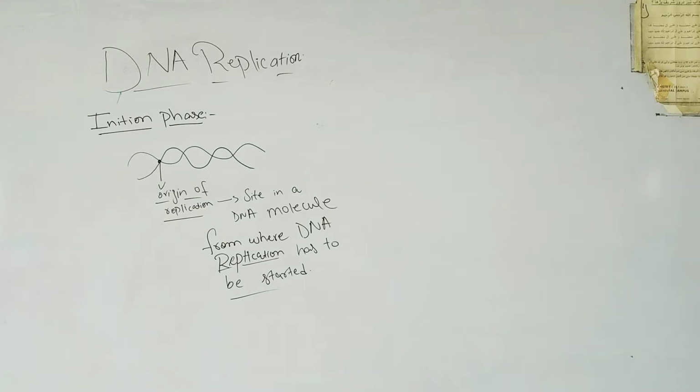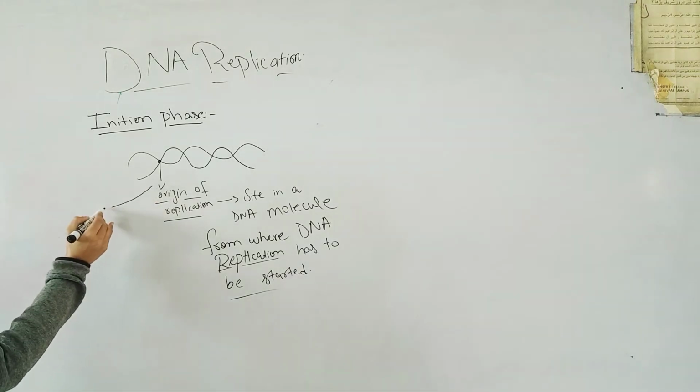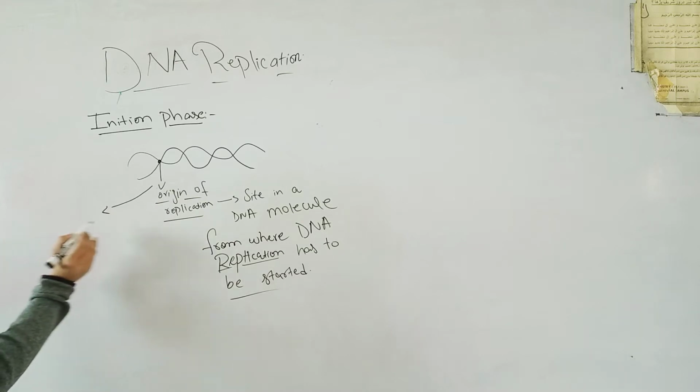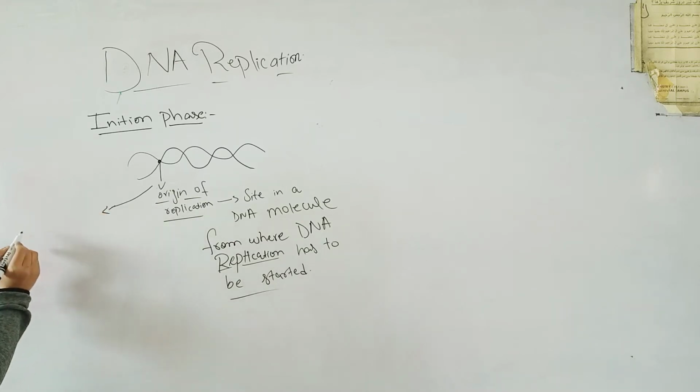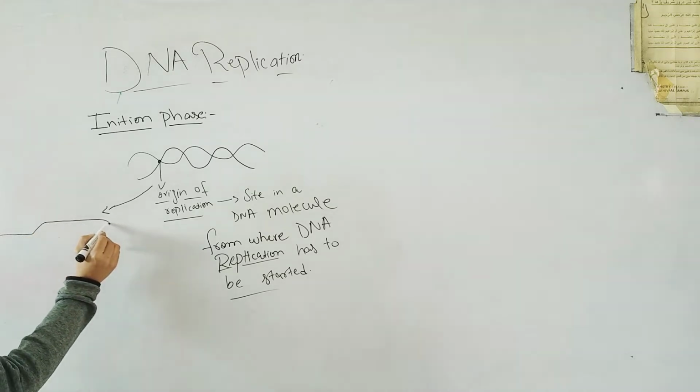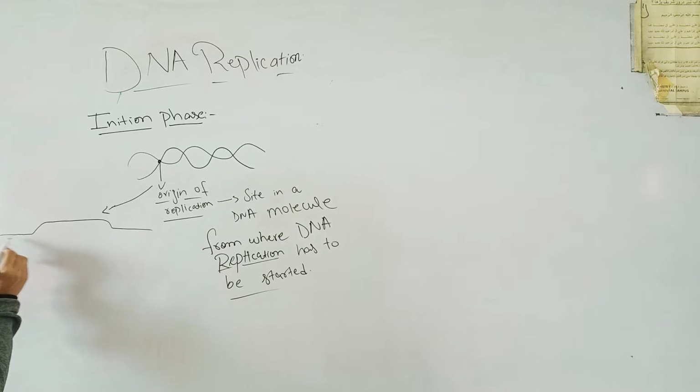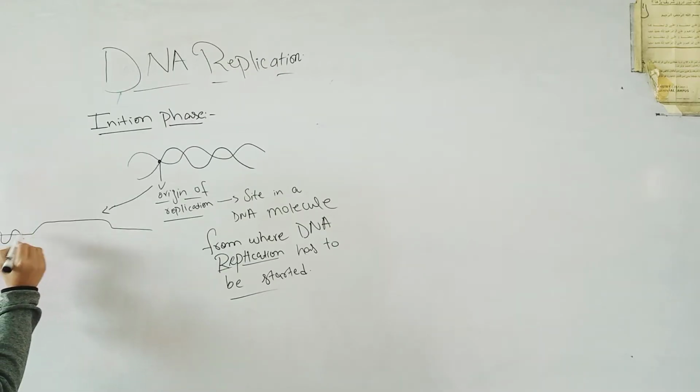Okay, after the origin of replication is recognized, there is a formation of a replication bubble or replication hole.